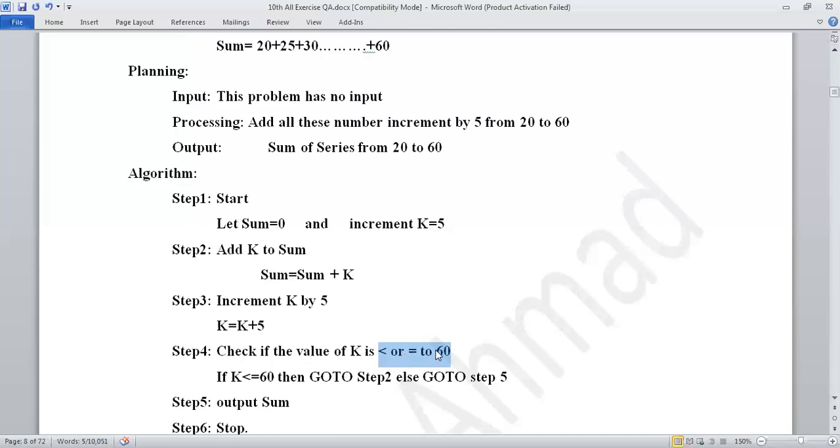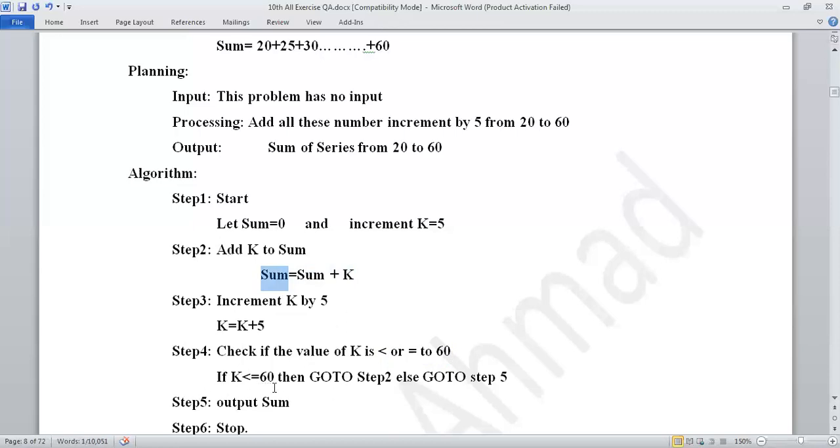So this one is the condition. The value of k will increase one by one, 5, then 10, and so on, and it will also be counted over here. So you can say that your result will be counted at the last over here. So this was the definition of loop.